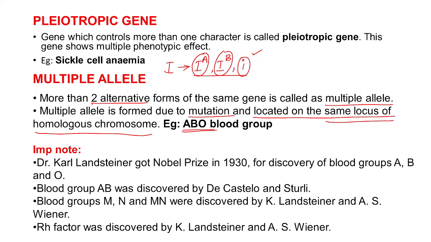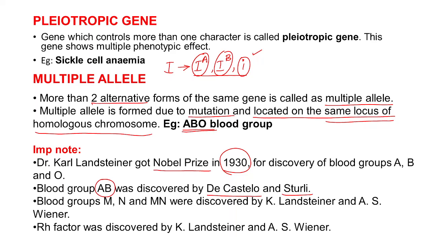And some important points I have given here for your information. The first one is Dr. Karl Landsteiner, who got the Nobel Prize in 1930 for the discovery of blood groups A, B and O. He discovered the blood groups A, B and O, but the blood group AB was discovered by other persons called Decastello and Sturli.